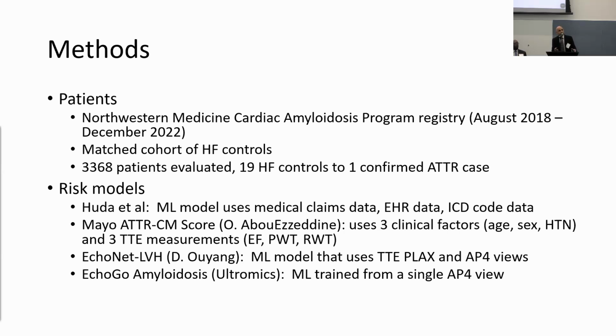David Ouyang from Cedars developed EchoNet-LVH, which is a machine learning algorithm that looks at just the parasternal long axis view and the apical 4-chamber view. So probably the 2 pure echo algorithms are Dr. Ouyang's model and then the Ultralytics model that was trained at Mayo. And the Ultralytics model is looking only at the apical 4-chamber view.